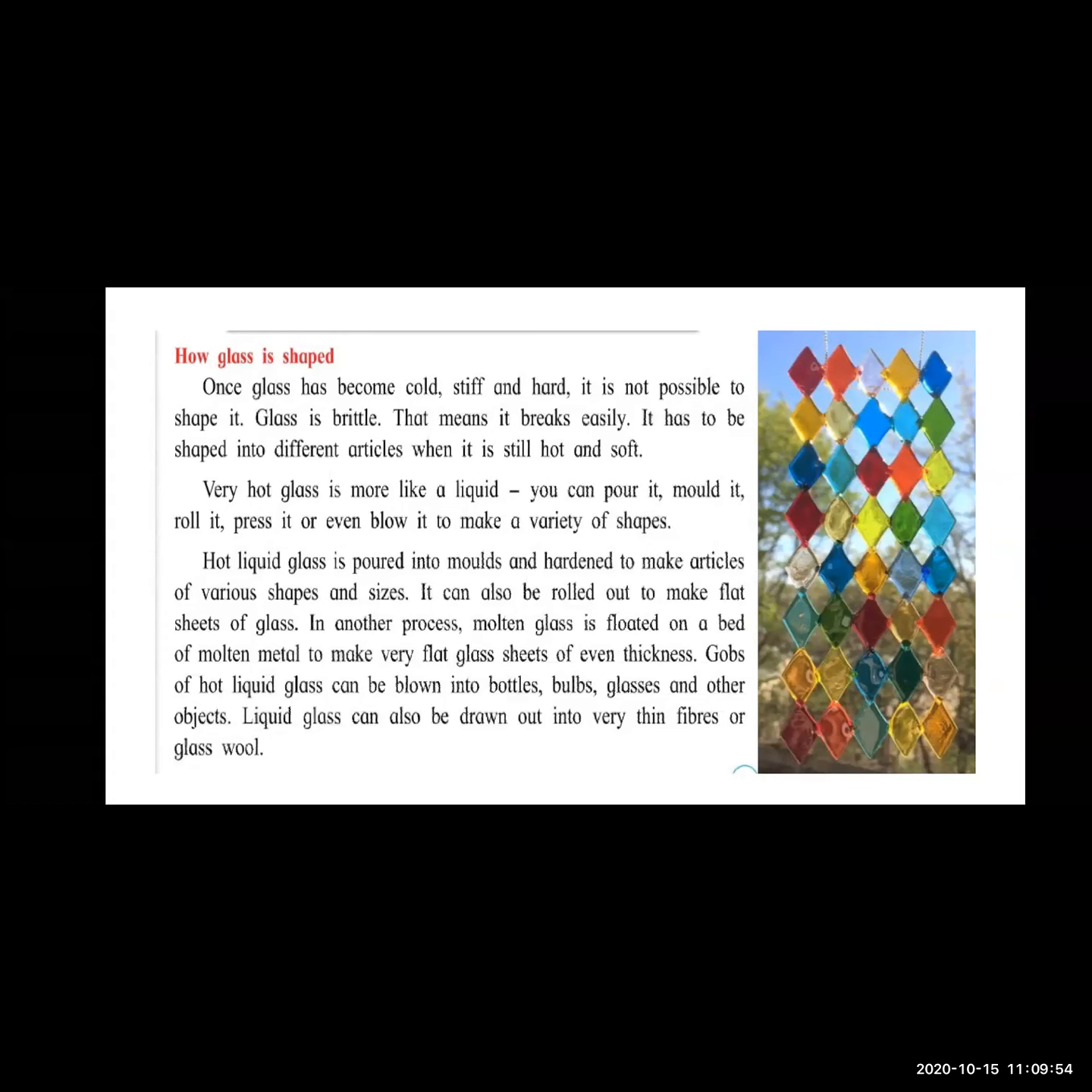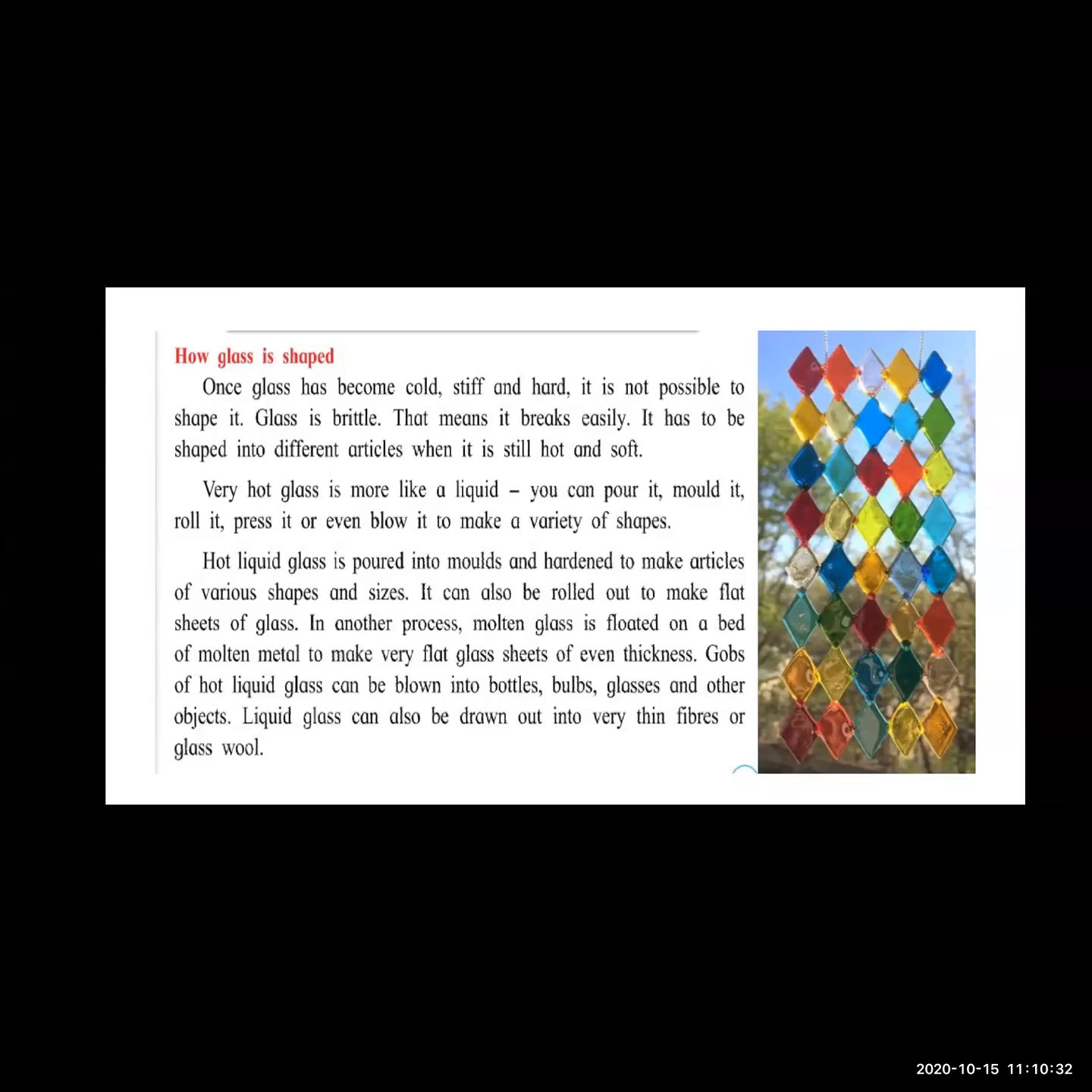You can pour it and mold it, roll it, press it, or even blow it to make a variety of shapes. The hot liquid is put into the mold and hardened to make articles of various shapes and sizes. It can also be rolled out to make a flat sheet of glass. In another process, molten glass is floated on a bed of molten metal to make a very flat glass sheet of even thickness.